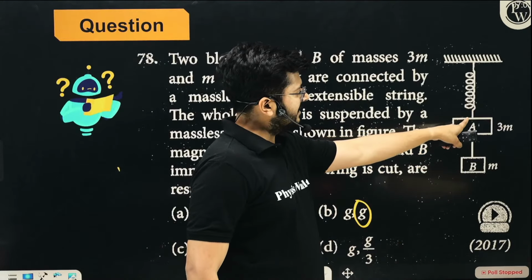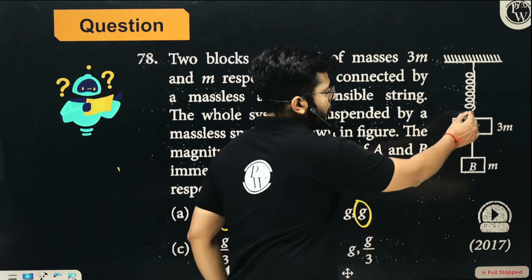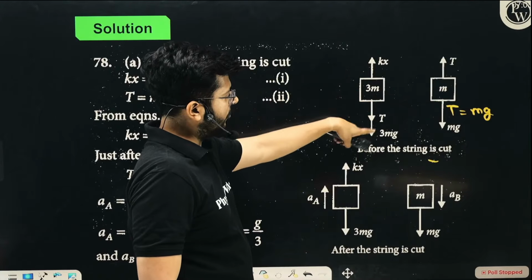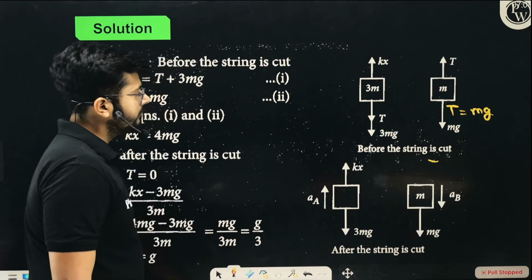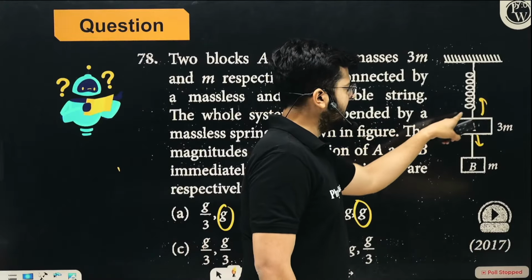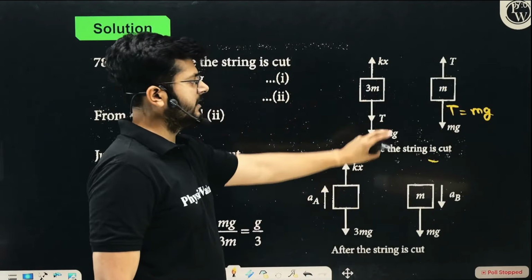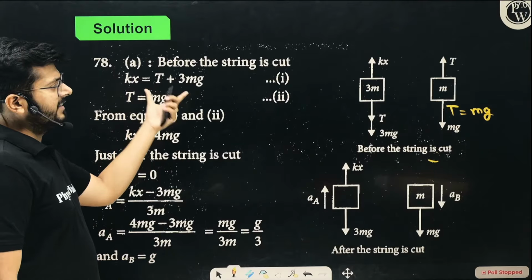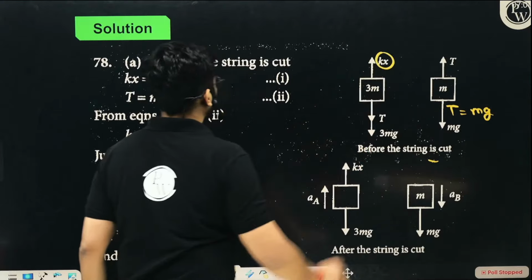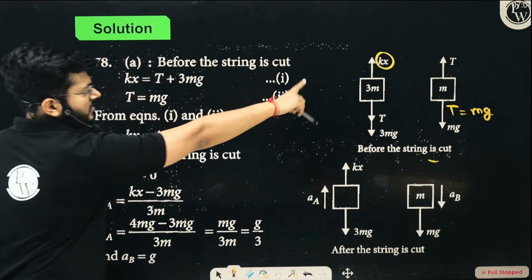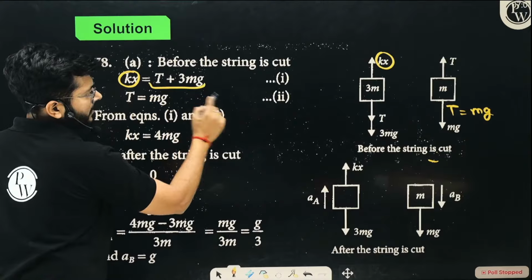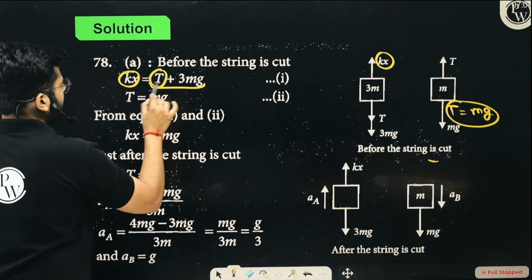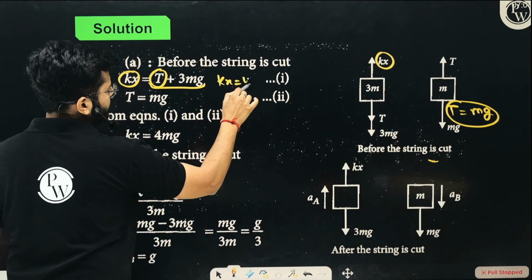From the upper body we can say that here the kx, the restoring force, is acting upward and the tension force is acting downward. And also the weight of this thing, which is 3 mg, is acting downward. So from the first FBD, kx is equal to the downward forces, T plus 3 mg, and T is nothing but mg, so just put it over here. kx is equal to 4 mg.